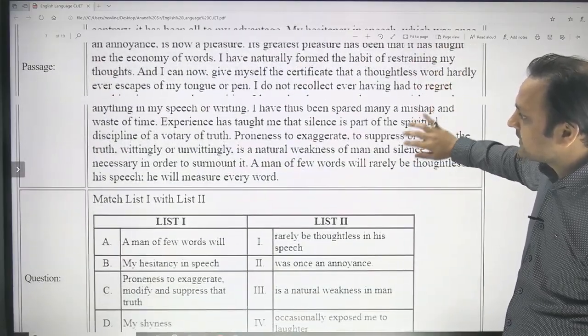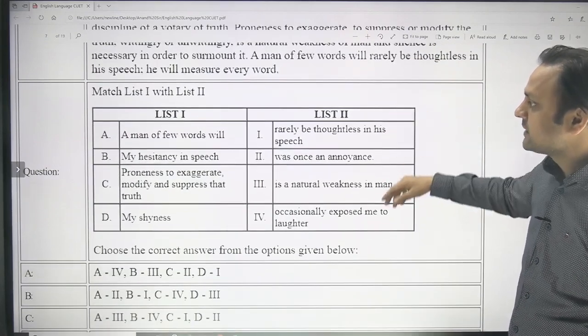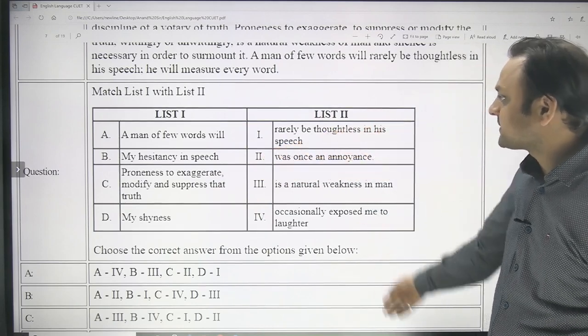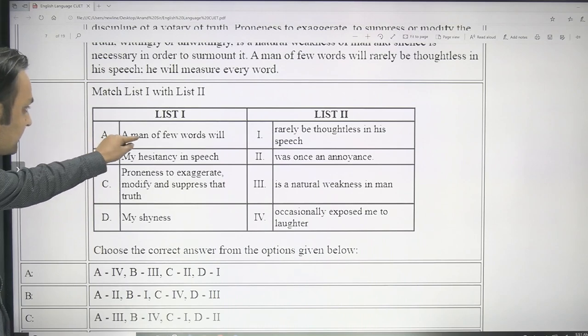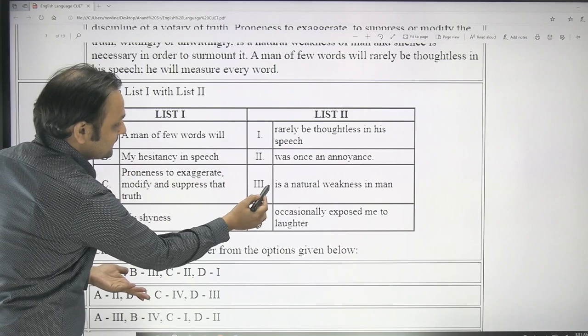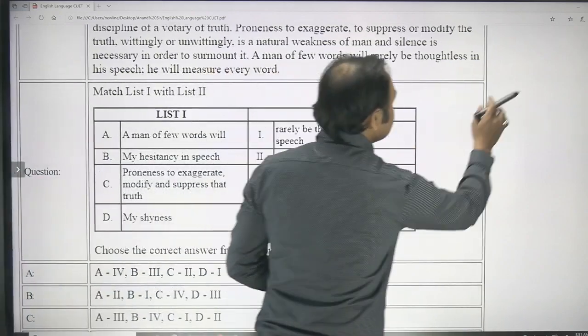For the 12th question, let us see what is the 12th question. Here again you have got a list like the previous passage, where you are supposed to match list 1 with list 2. List 1 has got these items, and list 2 has got these items. A man of few words, this is A. A man of few words will, which of the following? This is not possible with it, so you can obviously eliminate this.